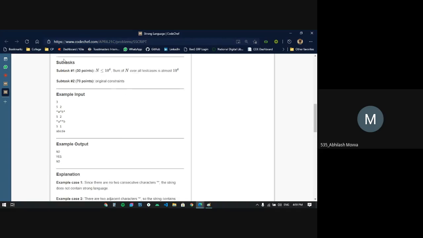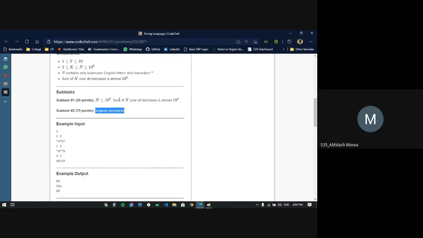He mentioned there are two subtasks, and out of 100 points, 30 points are given to subtask one, where the sum of n over all the test cases is at most 10 power 4. And subtask 2 uses the original constraints.